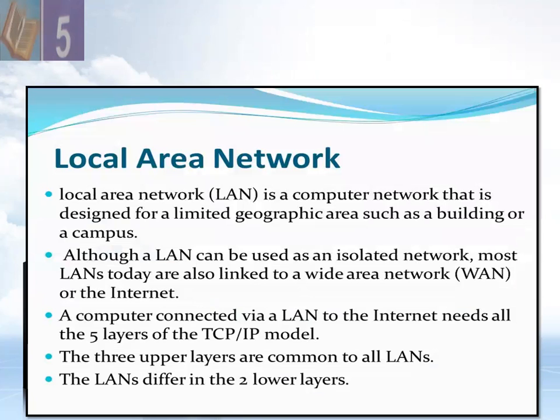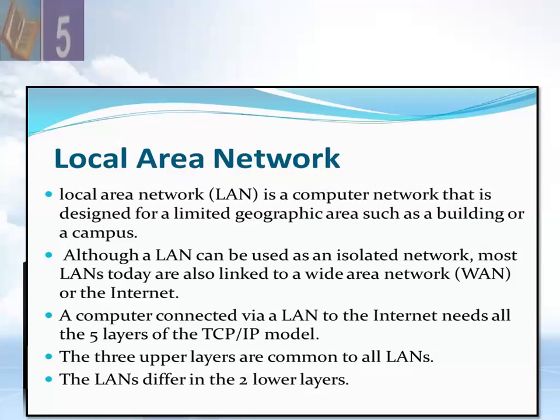So let's start with the local area network, LAN. LAN is a computer network that is designed for a limited geographical area such as a building or a campus. Although a LAN can be used as an isolated network, most LANs today are also linked to a wide area network, WAN, or the internet. A computer connected via LAN to the internet needs all the 5 layers of the TCP/IP model. The 3 upper layers are common to all LANs. The LANs differ in the 2 lower layers.